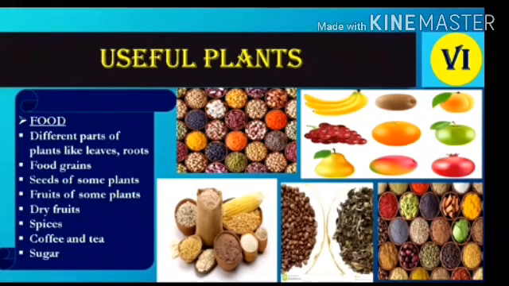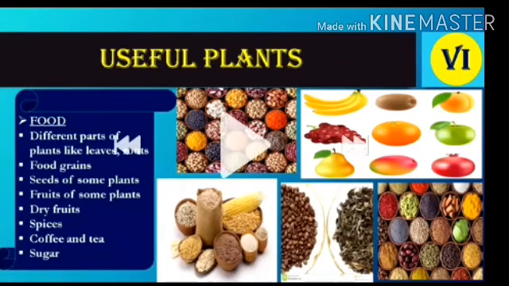The most useful thing is that plants are used as food. There are different parts of plants, like leaves, roots, stem, flowers, and fruits. All these parts of plants are used as food. Then food grains, wheat, jowar, these are also used as food. Then there are seeds also. We are eating so many different fruits, so that is also useful.